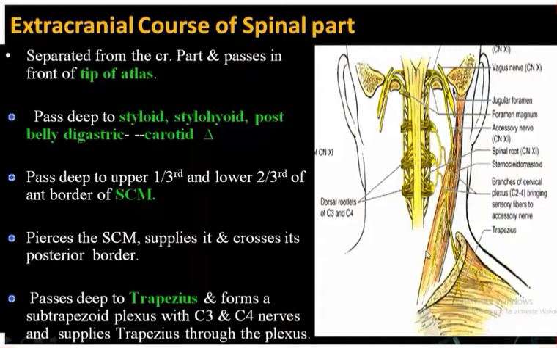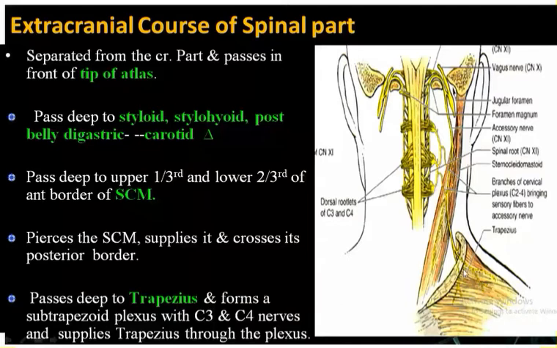Your upper 1/3, your lower 2/3. So somewhere over here it will be related. Then it will pierce the sternocleidomastoid muscle. It will supply the sternocleidomastoid muscle. Then it will become the content of the posterior triangle, and finally it will terminate by innervating the trapezius muscle. That's why the spinal part of the accessory nerve will innervate two different muscles of the neck region.